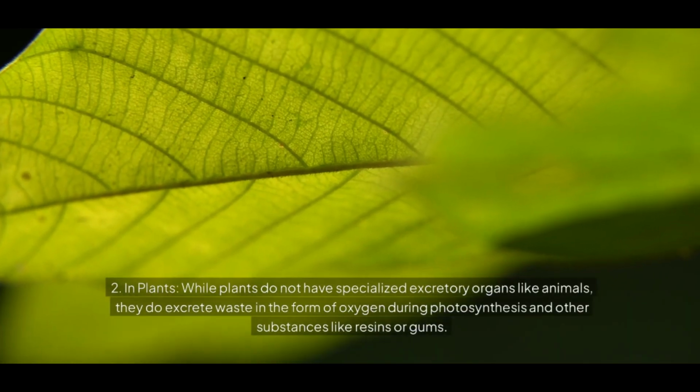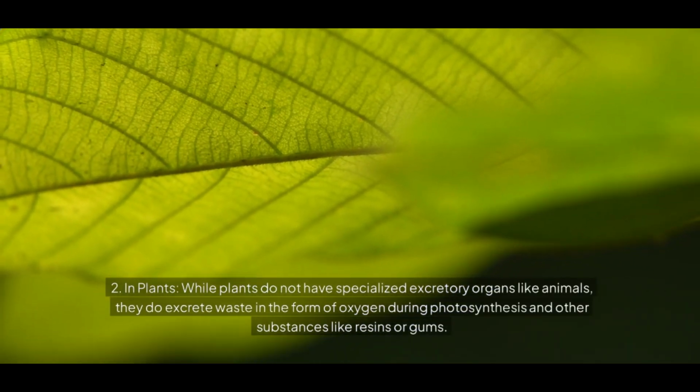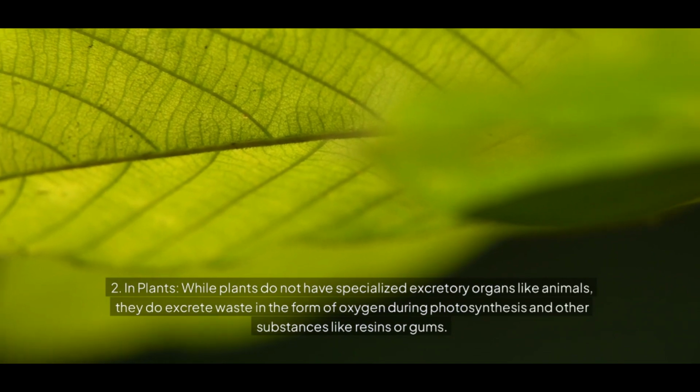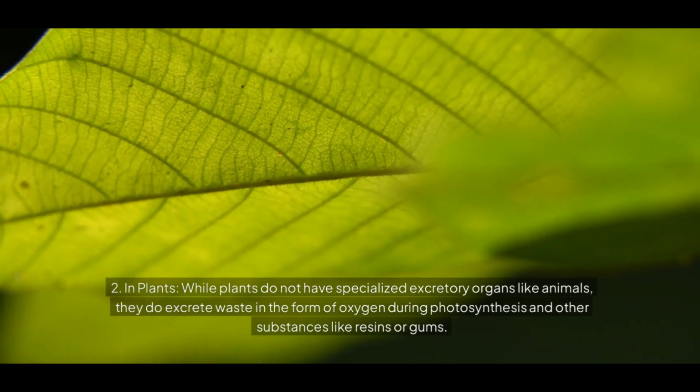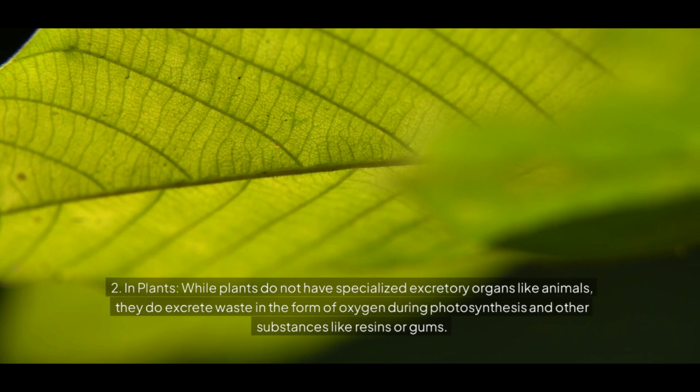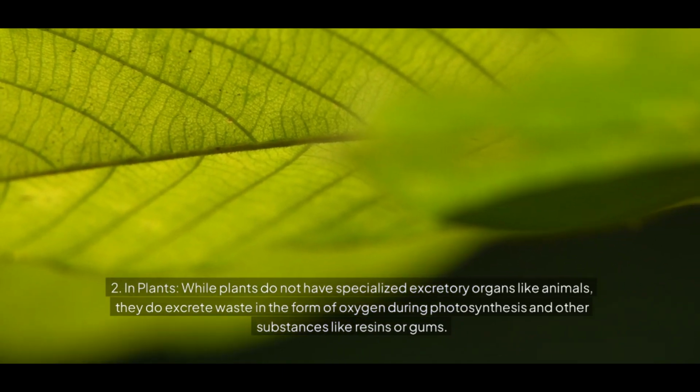2. In plants, while plants do not have specialized excretory organs like animals, they do excrete waste in the form of oxygen during photosynthesis and other substances like resins or gums.